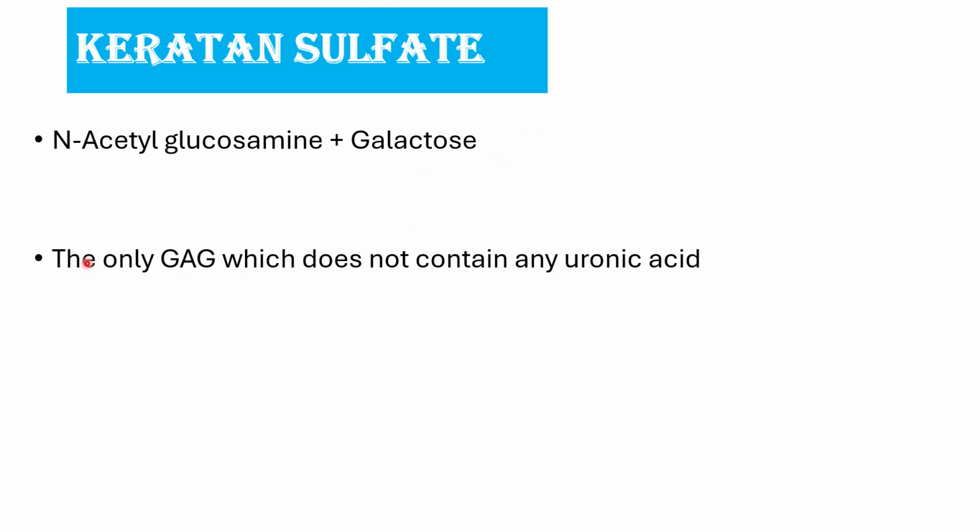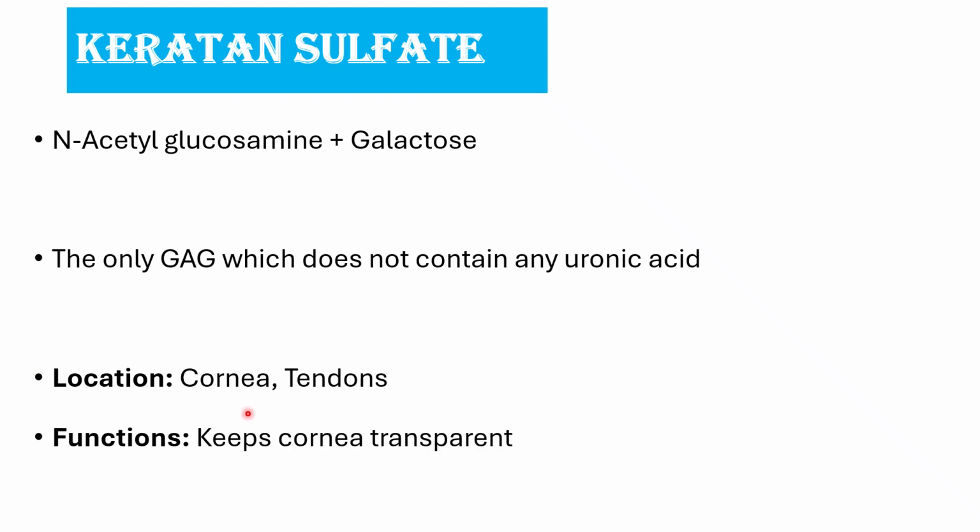Next, about keratan sulfate. Keratan sulfate is composed of N-acetyl glucosamine and galactose. So, here there is no uronic acid. This is the only GAG which does not contain any uronic acid. Location: it is present in cornea and tendons. Function: it keeps the cornea transparent.